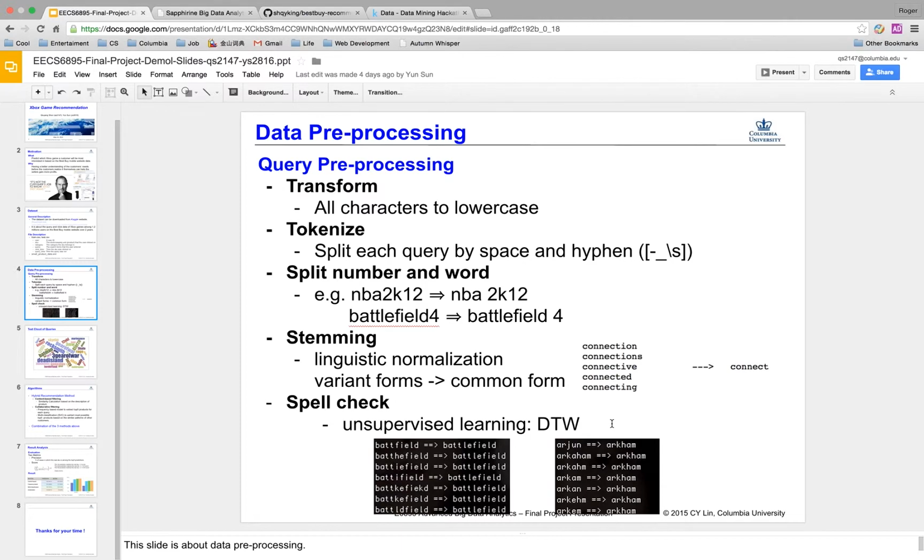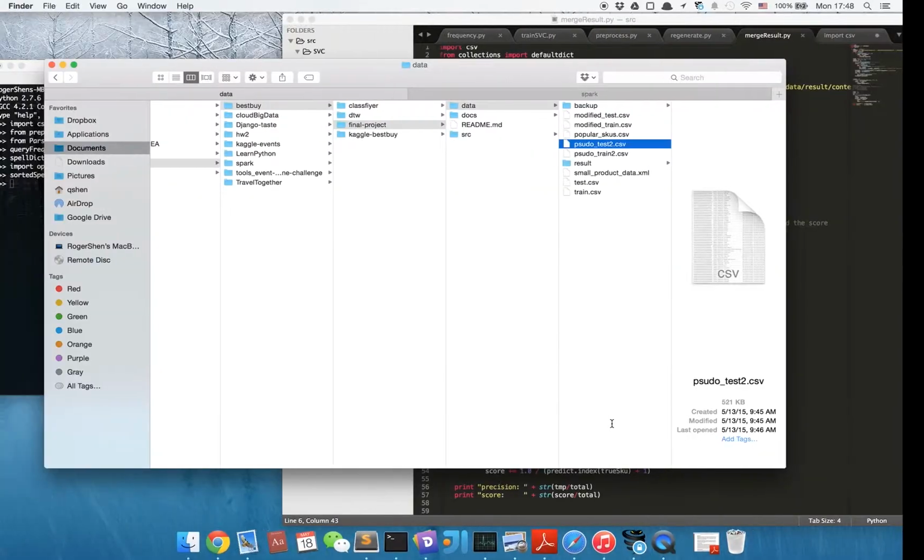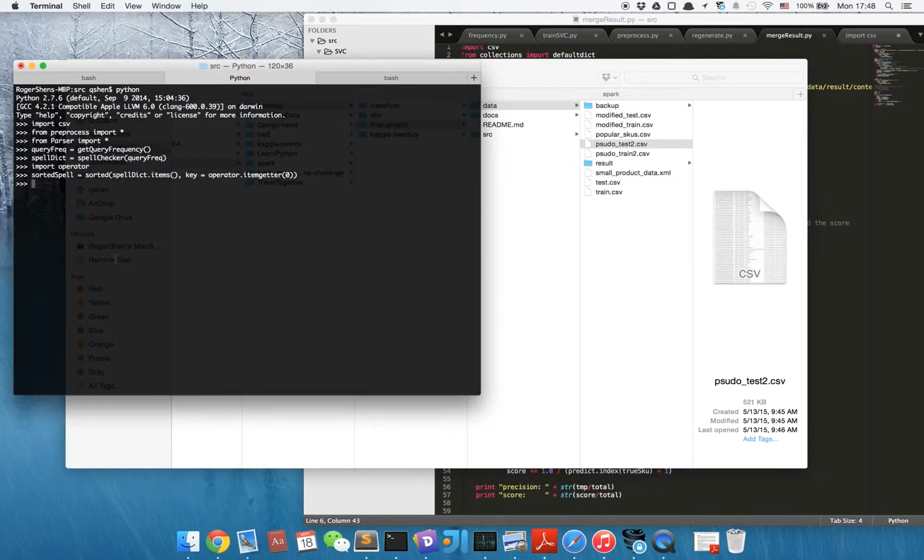Then I consider the word with lower frequency as the misspelled word, and the word with higher frequency as the correct word. The data structure I used for this spell check is a dict. The key of the dict is the misspelled word, and the value is the correct word.